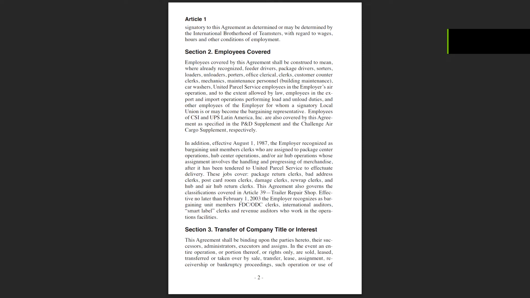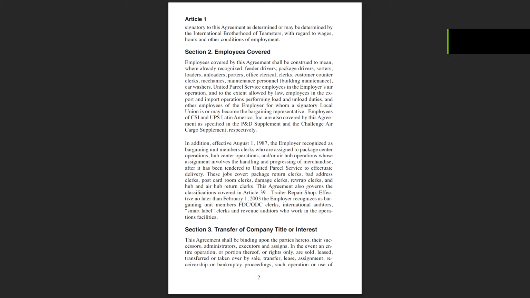Section 2. Employees Covered. Employees covered by this agreement shall be construed to mean where already recognized feeder drivers, package drivers, sorters, loaders, unloaders, porters, office clerical, clerks, customer counter clerks, mechanics, maintenance personnel, building maintenance, car washers, United Parcel Service employees in the employer's air operation, and, to the extent allowed by law, employees in the export and import operations performing load and unload duties, and other employees of the employer for whom a signatory local union is or may become the bargaining representative.